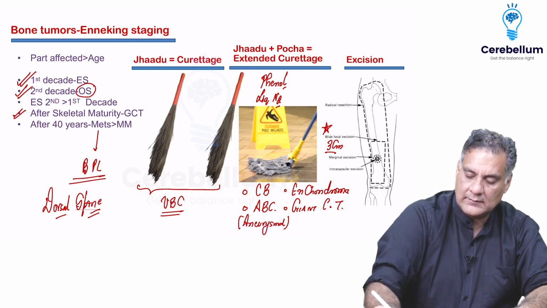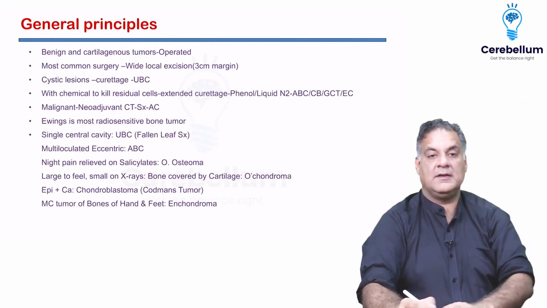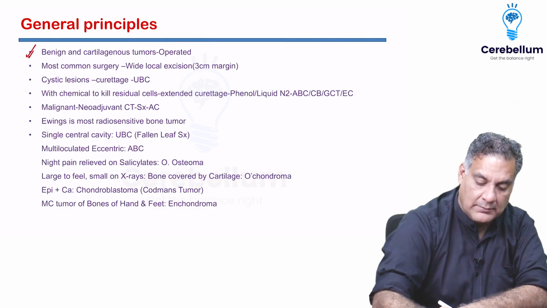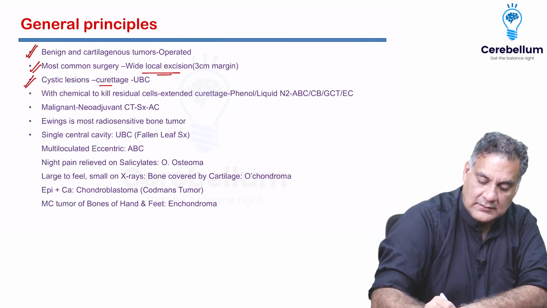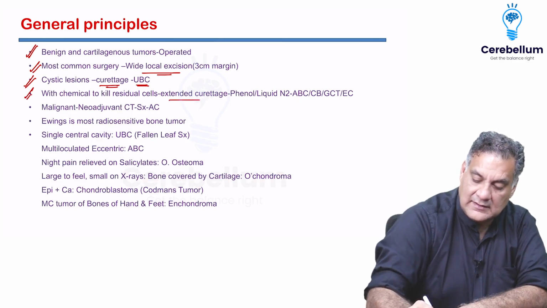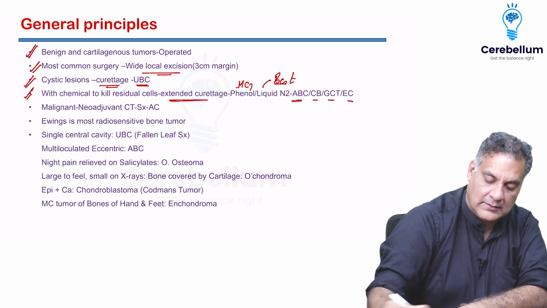This is aneurysmal bone cyst. This is unicameral bone cyst. So these are the surgical options. Benign and cartilaginous tumors are operated. Most common surgery, wide local excision. Cystic lesions, curettage, unicameral bone cyst. With chemicals, extended curettage. Most common, phenol. Liquid nitrogen, best. 4 conditions: aneurysmal bone cyst, chondroblastoma, giant cell tumor, and chondroma.